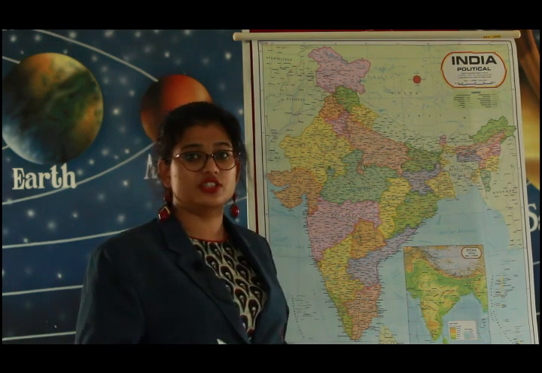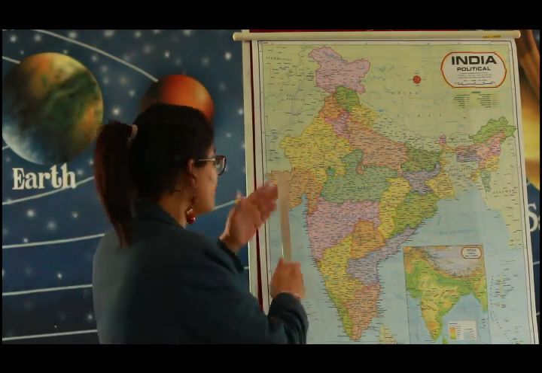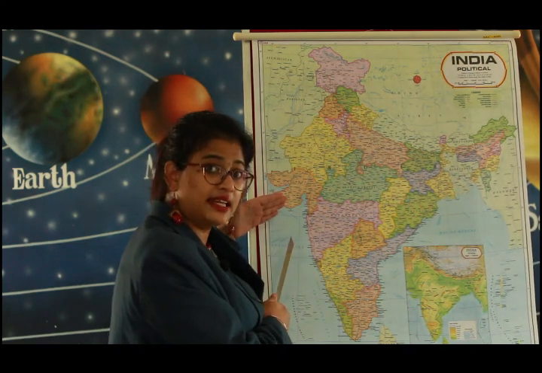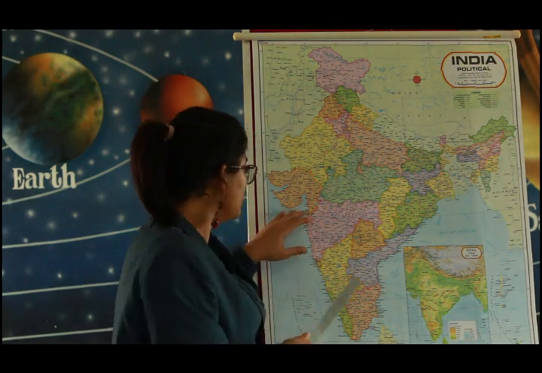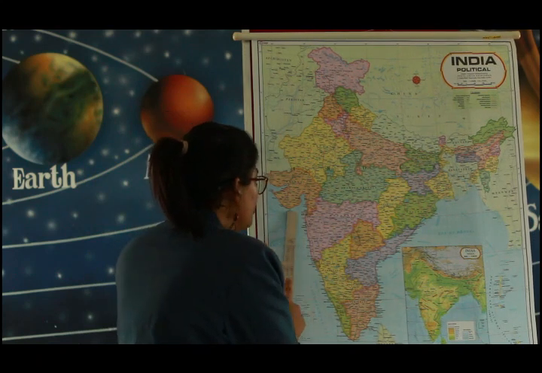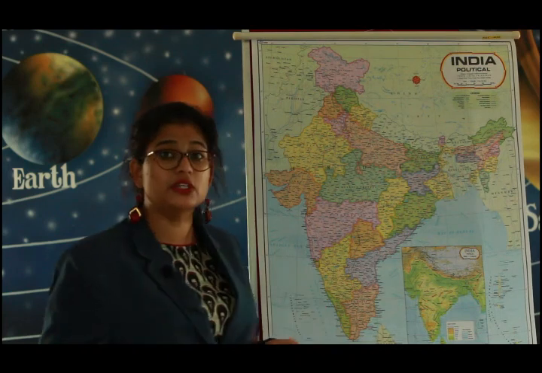The next union territory is Daman and Diu. Daman and Diu, a union territory in West India, got separated. The two places are separated by the Arabian Sea. Daman here and Diu on this side. The capital of Daman and Diu is Daman.